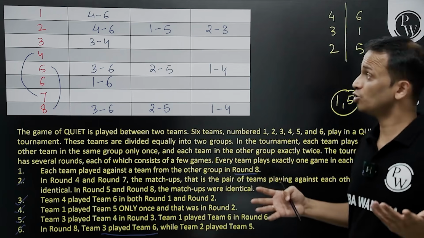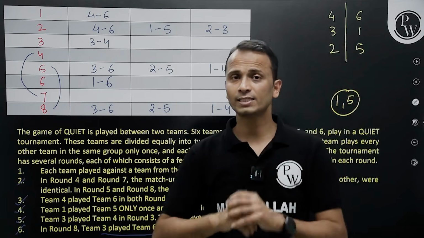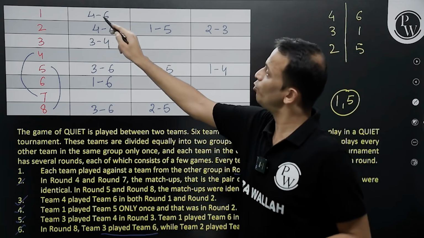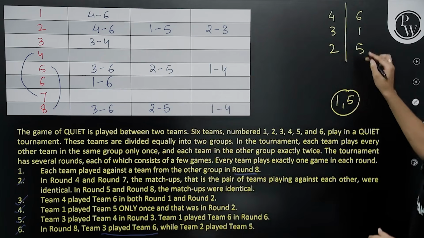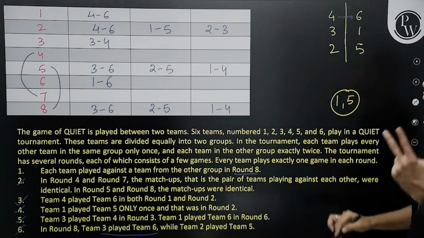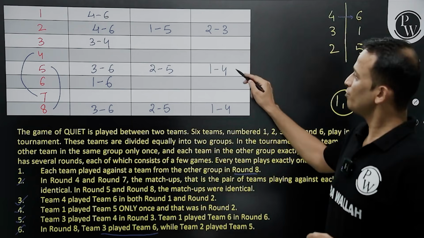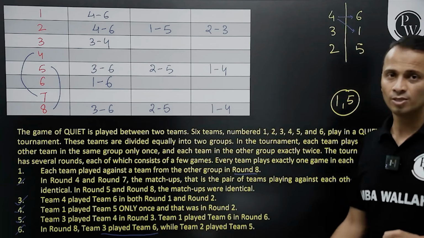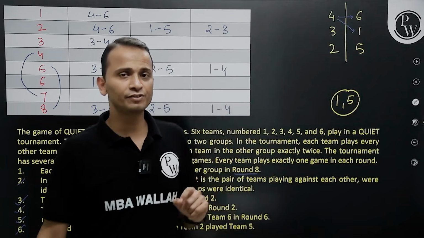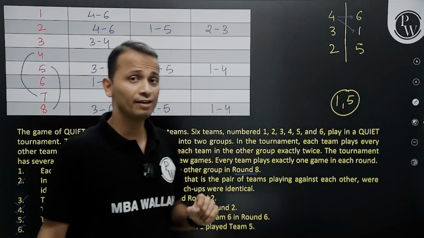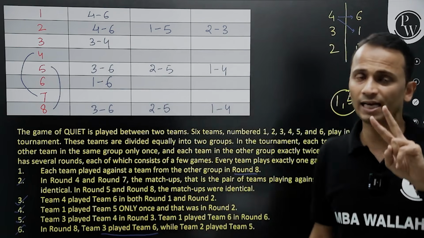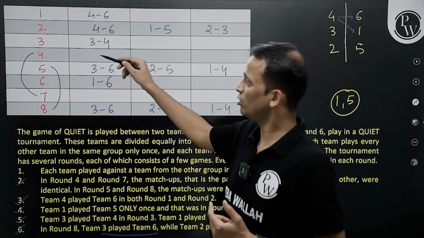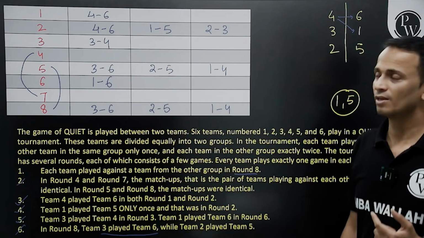Now we are stuck. What to be done? Okay. So now let's see what can be done. Now look at this. Team number 4 has played with team number 6, both the matches. Team number 4 has played with team number 1, both the matches. So that means team number 4 is left to play with team number 5, two matches. And these two matches can happen where? They can happen in round number 4 and round number 7, right?